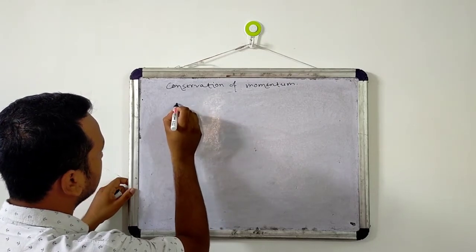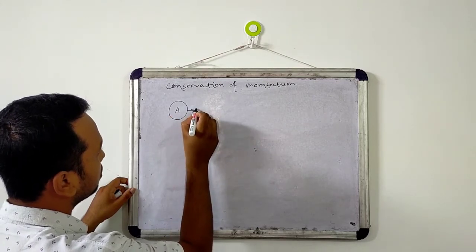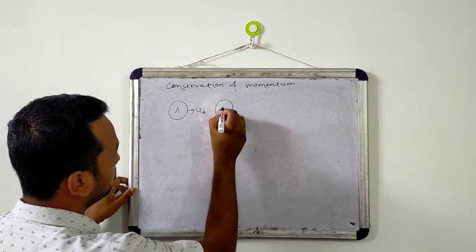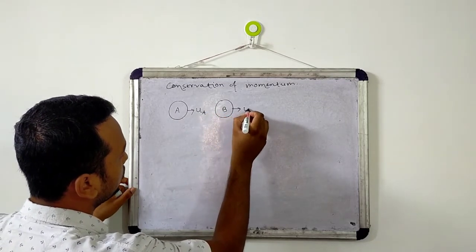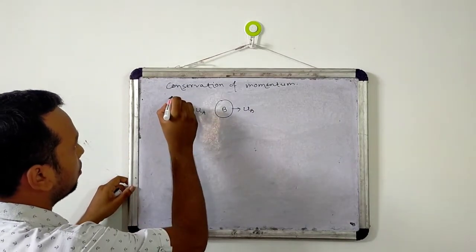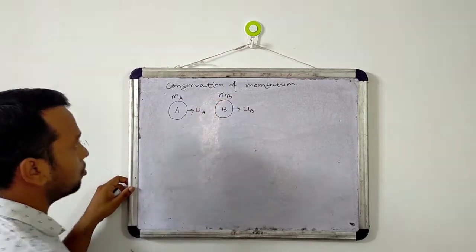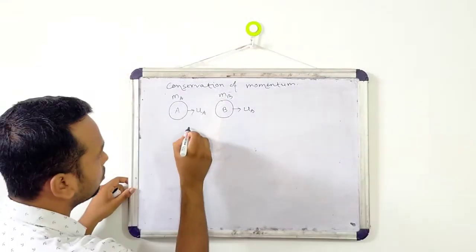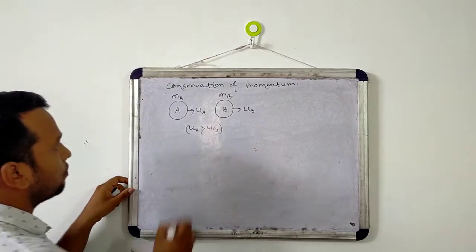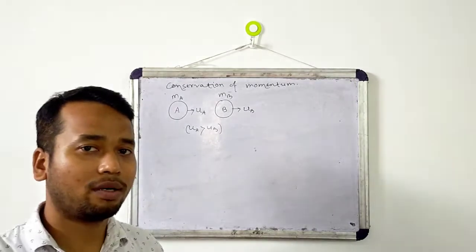Suppose there is an object A moving with velocity uA, and there is another object B moving with velocity uB. Their masses are mA and mB. Now let us consider uA is greater than uB. The velocity of object A is more than the velocity of object B.